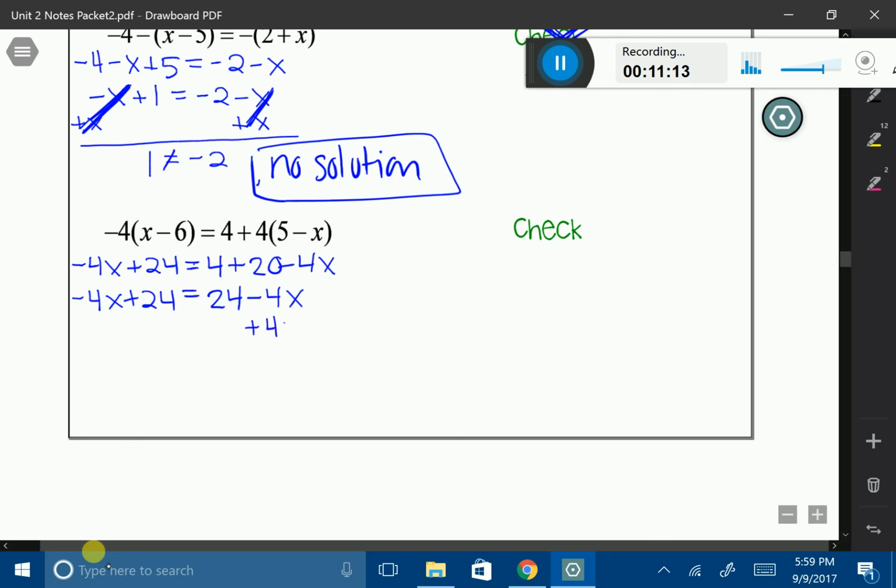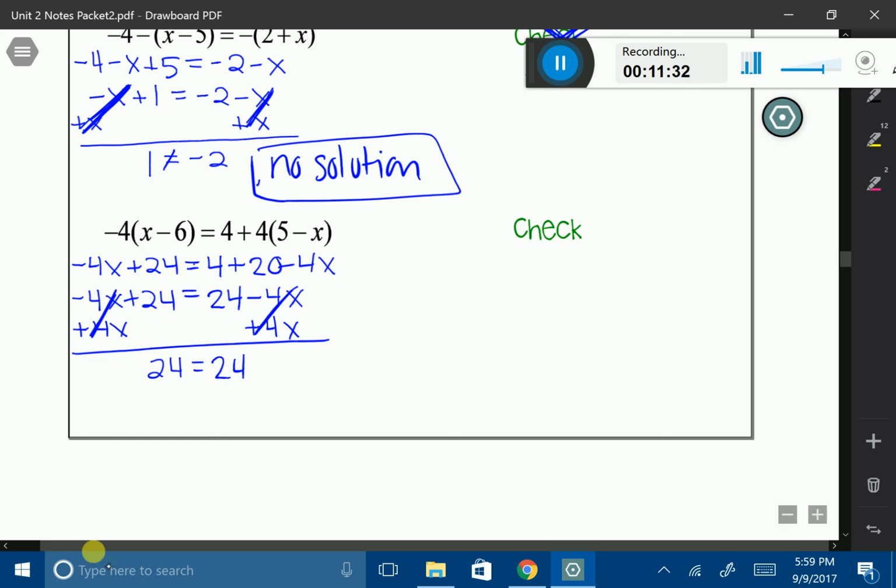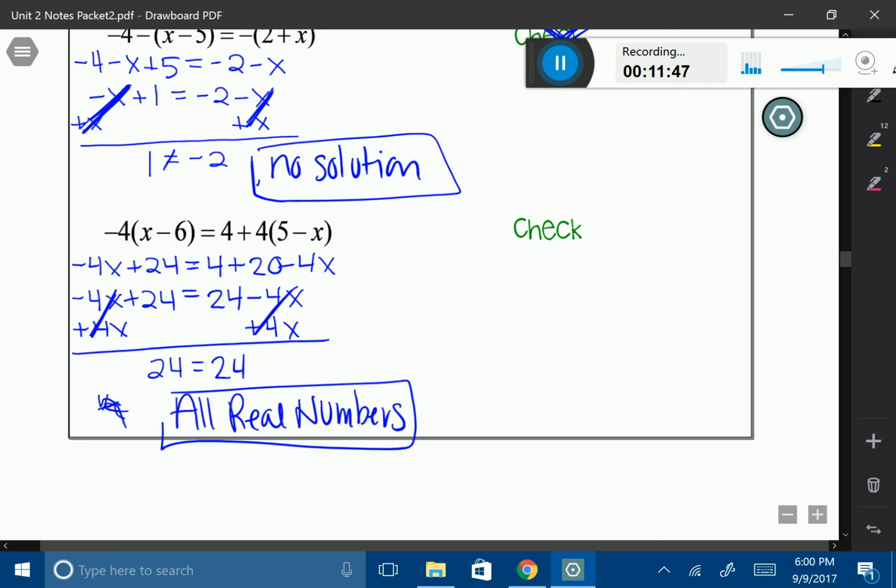I'm going to move my variable over. But it's really not going to let me because they're additive inverses of each other. But this time, it looks like my check step where I have 24 is equal to 24. And remember, when you have a situation where both numbers are equal to each other, this answer is all real numbers.